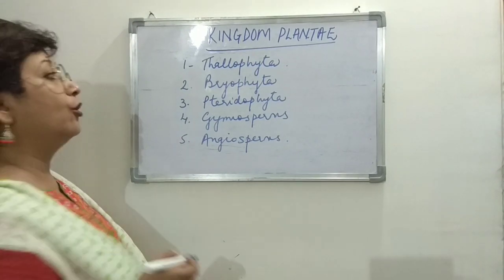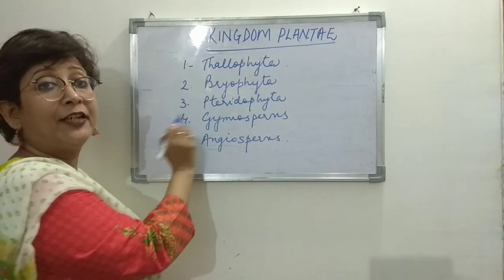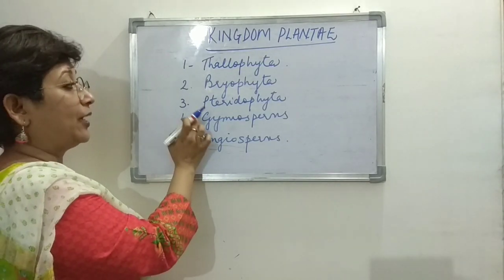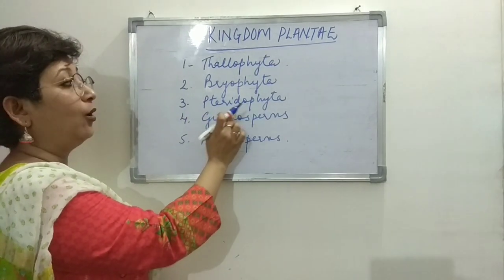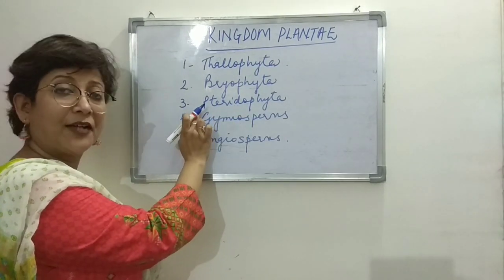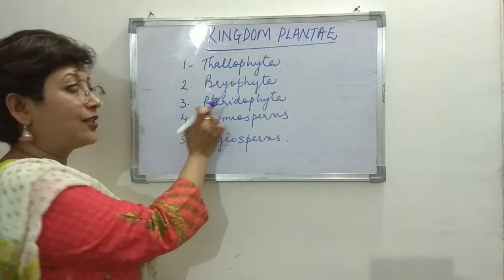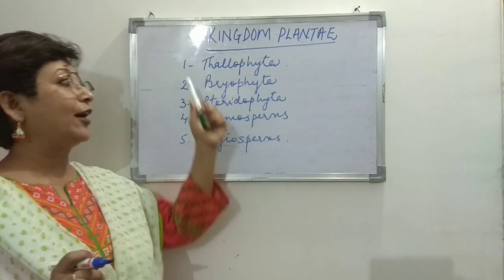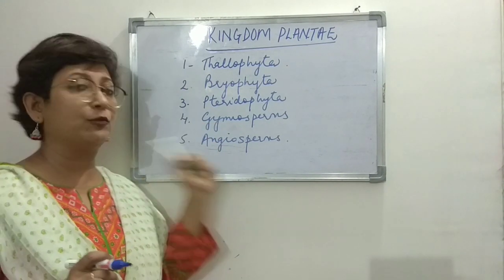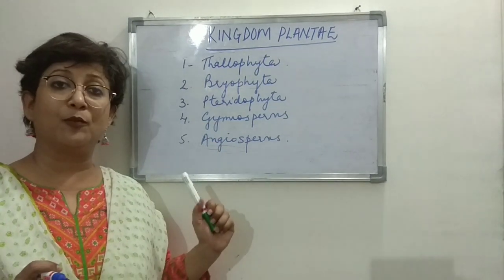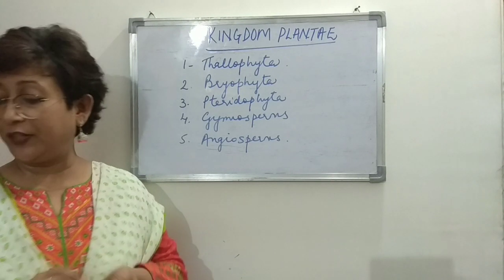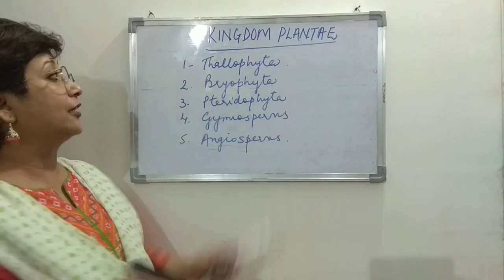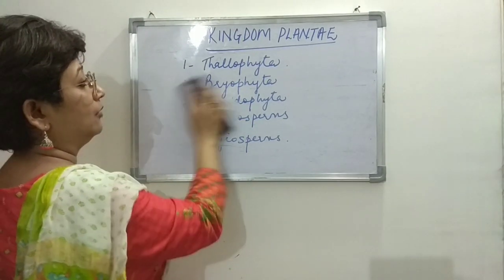Right. If you look at this third one, Pteridophyta, spelled as Pterido, the P is silent, so we pronounce it as Pteridophyta. So these are the 5 categories: Thallophyta, Bryophyta, Pteridophyta, Gymnosperms and Angiosperms. We will start with the first category of the plant kingdom, that is